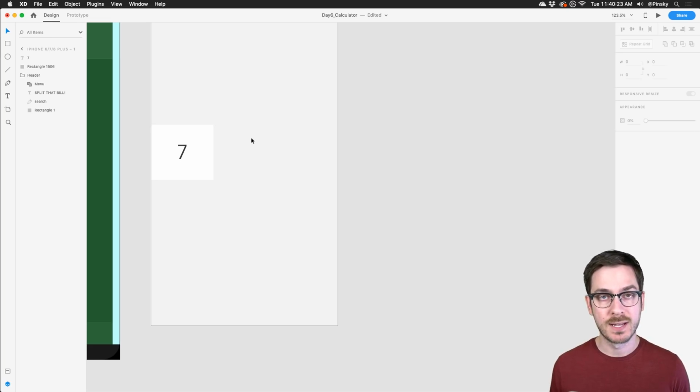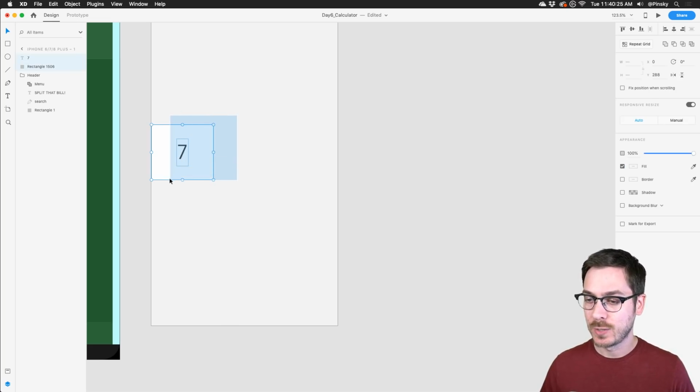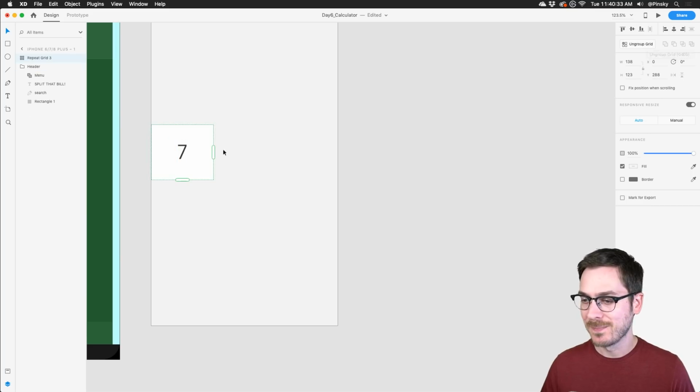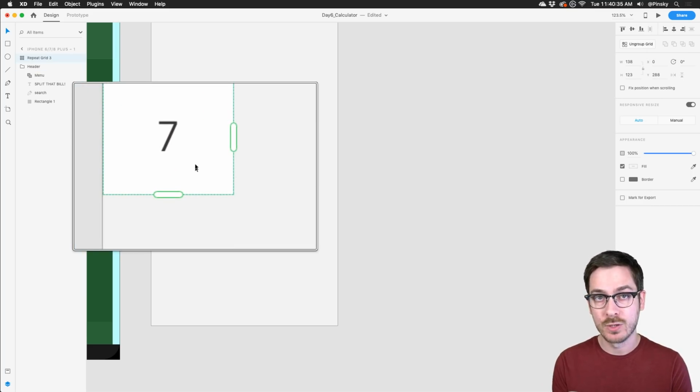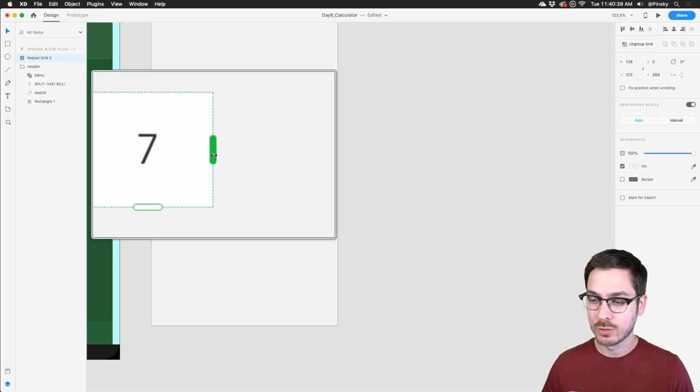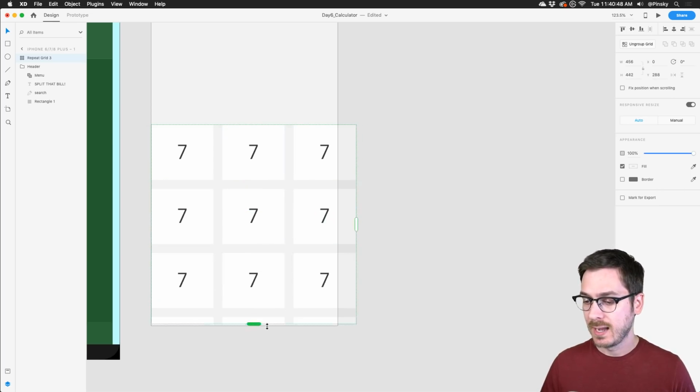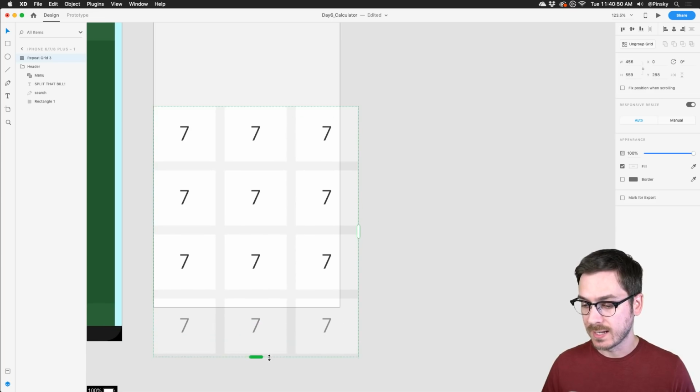We need to actually create the repeat grid. So I'm going to just drag a selection around both of these elements. I can also select them in my layers panel, and then press the repeat grid button at the top right here. There we go. And we've got 2 new handles. If you're brand new to Adobe XD, this is how you create the repeat grid. You've got 2 handles, one on the right, one at the bottom, and I can simply pull out additional cards, just like this across my document. So I've got 3 going to the right, and then we'll have 4 down as well.